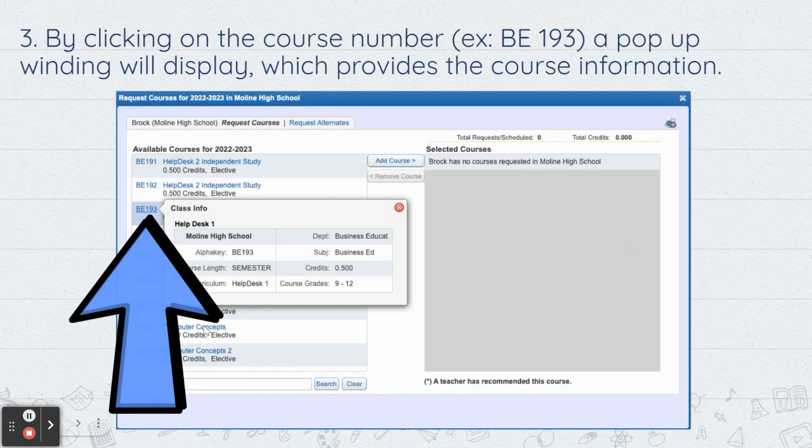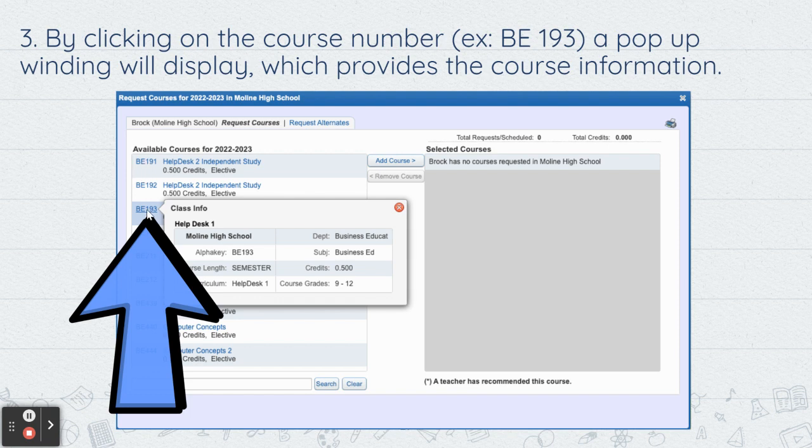Then all the available courses are going to show up on this side, basically in alphabetical and numerical order. So the letters in the beginning represent the department that it's in. BE stands for business. When you're looking through the course catalog or looking at all the other courses, the first 2 letters always represent what department they're in. So when you're searching down here in the search bar, if you're looking for English classes, you'll start off by typing EN, hit search, and it'll show the English classes. That's what those letters and numbers represent.